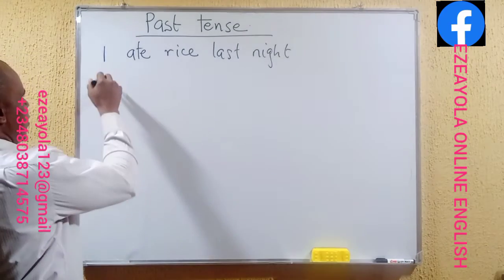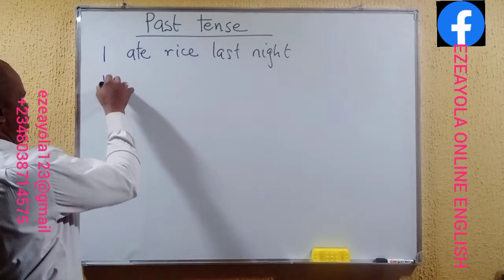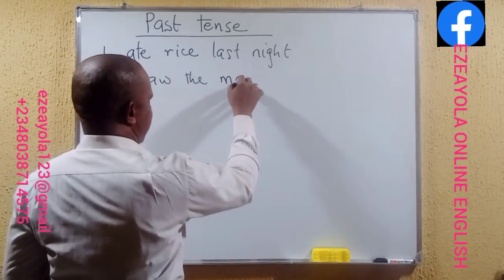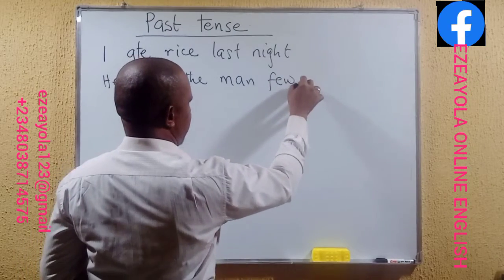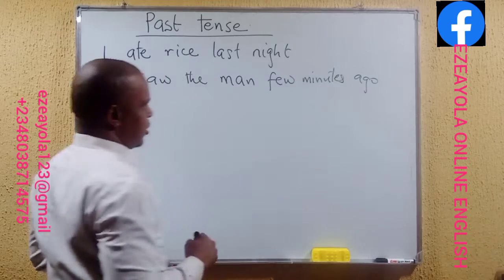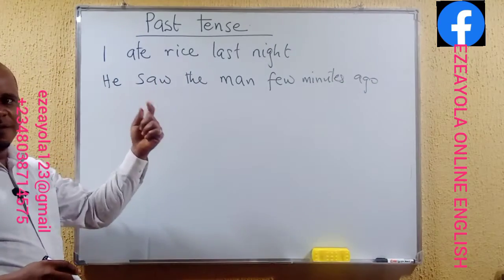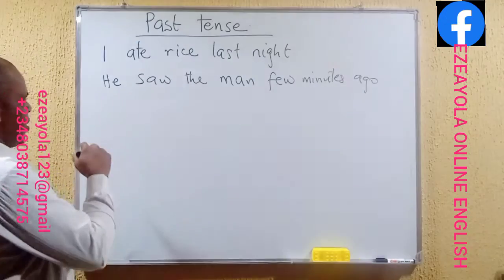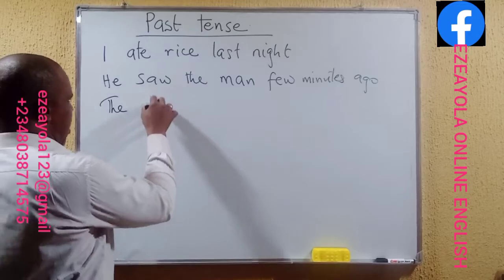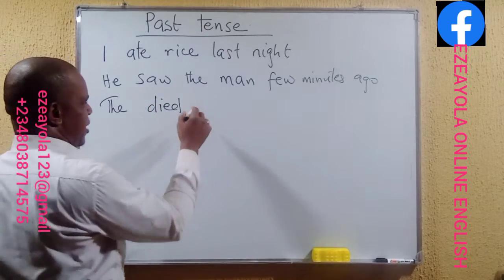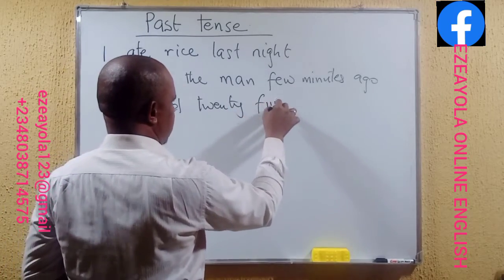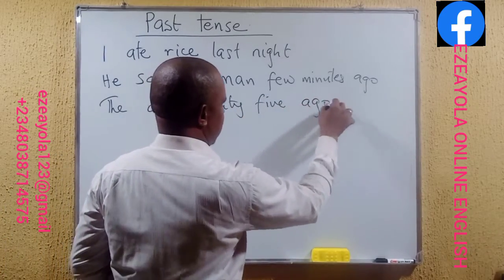Somebody could say, he saw the man few minutes ago. Look at this. He saw the man few minutes ago. We could also say the man died 25 years ago.